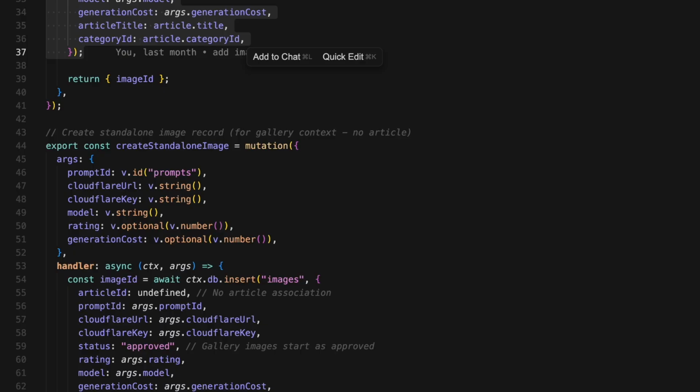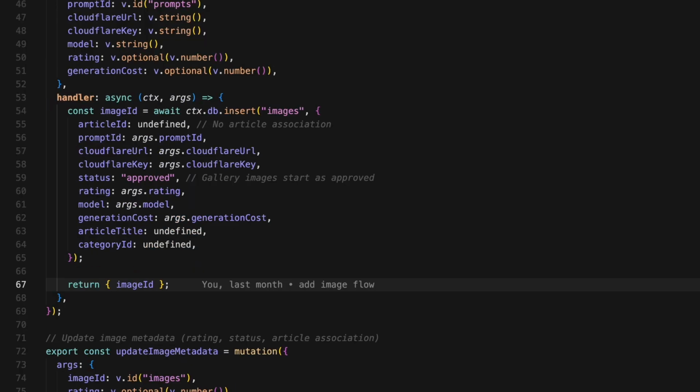Step 8. Linking to the article. Okay, at this point the image exists in R2 and in the database, but the article isn't using it yet. In the edit article flow, there's usually another step where you select this image as the article's main image.